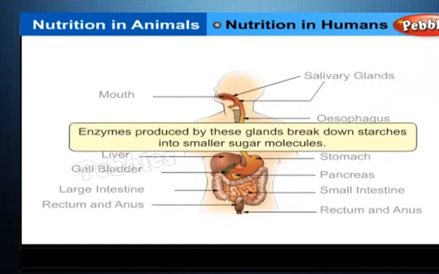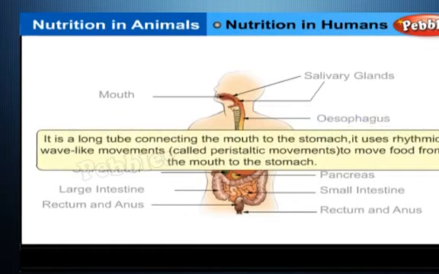Salivary glands. Enzymes produced by these glands break down starches into smaller sugar molecules. Esophagus. It is a long tube connecting the mouth to the stomach. It uses rhythmic wave-like movements called peristaltic movements to move food from the mouth to the stomach.